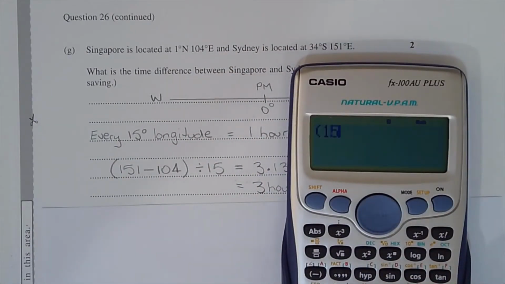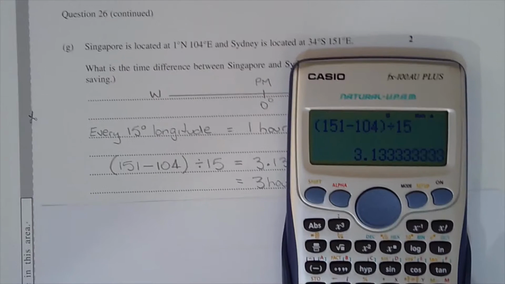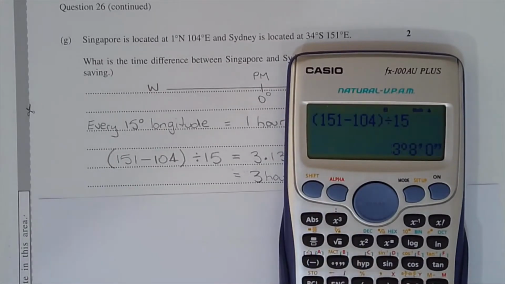So 151 minus 104, divide that by 15, press equals. Now pressing the degrees, minutes, seconds button, and the answer is in hours and minutes.